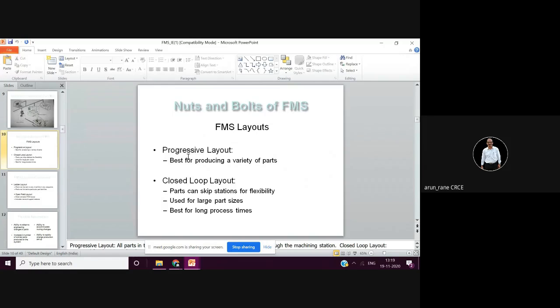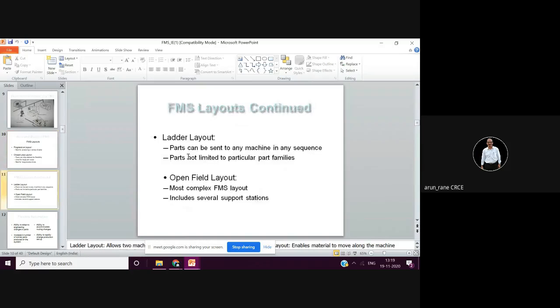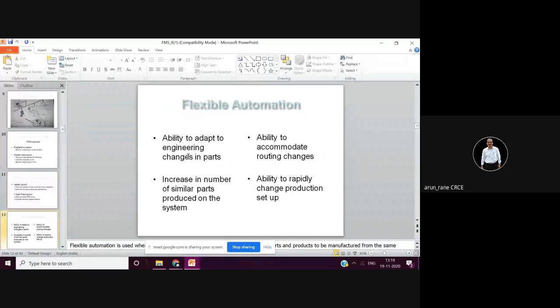How is this FMS made? There are some FMS layouts, which are progressive layout and closed loop layout. Then ladder layout, then open field layout. Every layout has its own advantages. FMS is also called flexible automation. Flexible means the ability to adapt to engineering changes in parts.